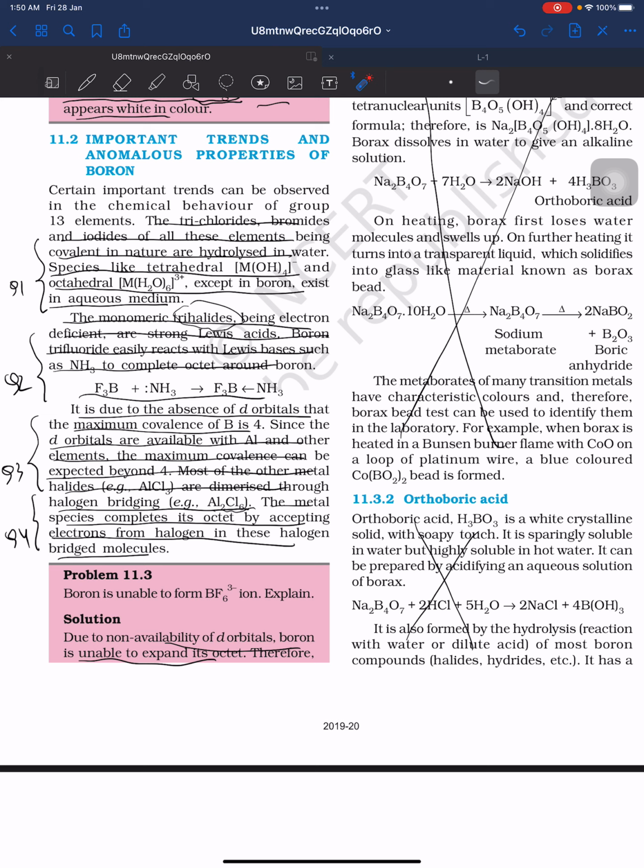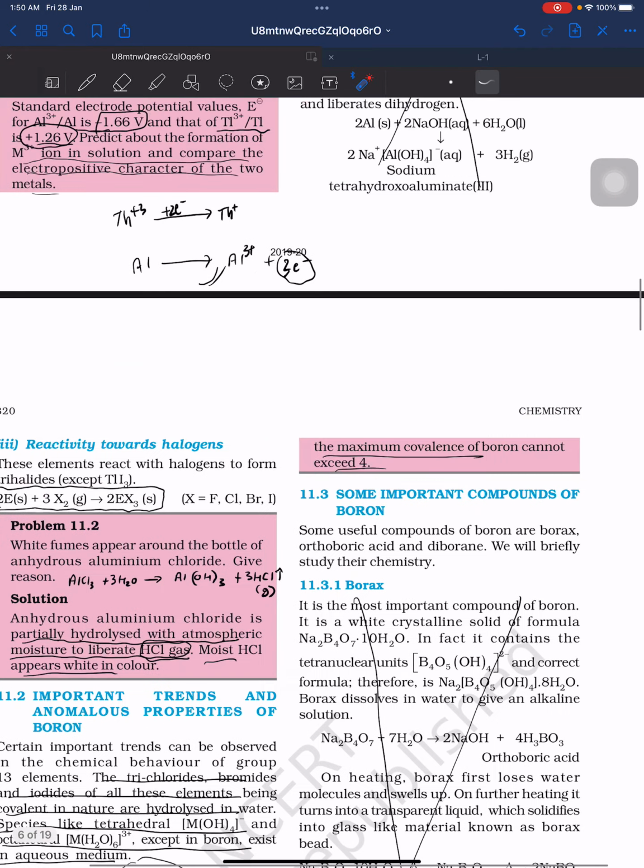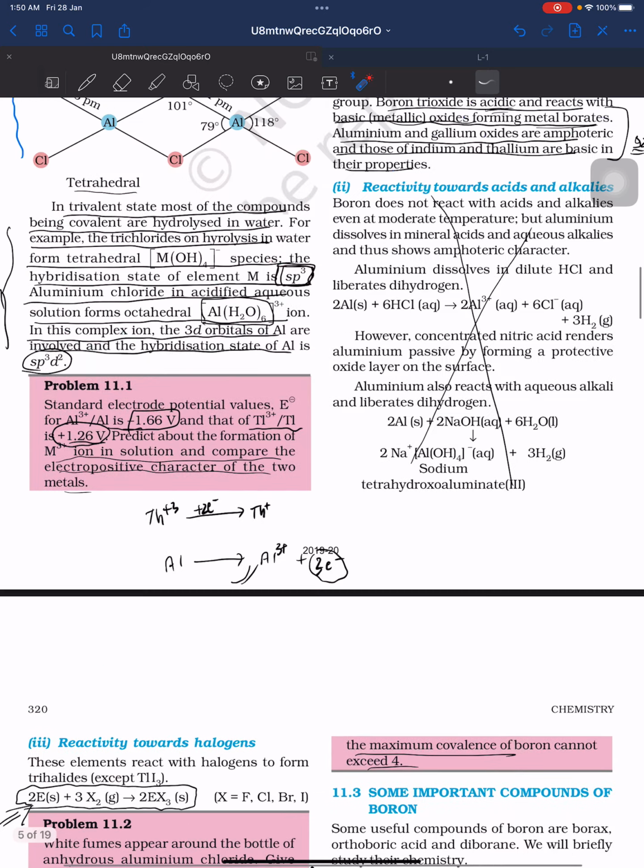Now why is this BF6 3 minus not possible? Due to non-availability of d orbitals. Boron is unable to expand the octet beyond 4. So the maximum covalency remains 4. Now let us proceed.